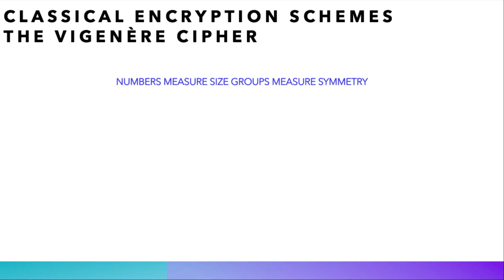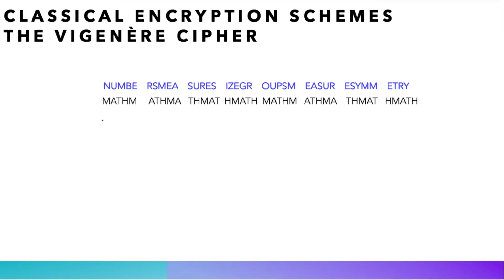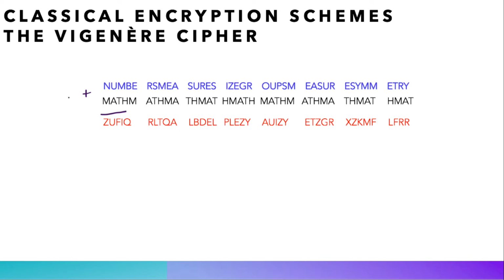First of all, we split our plain text into blocks of 5 letters to avoid word length attacks and get what you see on the screen. Now, in order to encrypt our plain text, we choose a keyword which is going to be math for us and write it repeatedly underneath the plain text. Once this is done, we add the plain text to the key stream to get our ciphertext. For instance, N plus M corresponds to 12 plus 13, which is 25, and we know that 25 corresponds to the letter Z. Moreover, we know that A corresponds to 0, so U remains unchanged by our encryption.